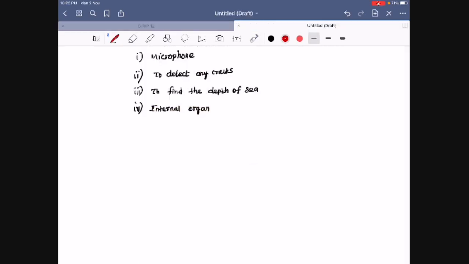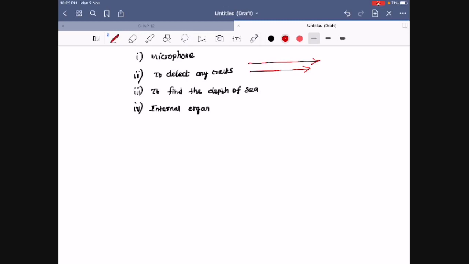If there is no damage or fault or crack, the waves will go without any disturbance, moving smoothly.